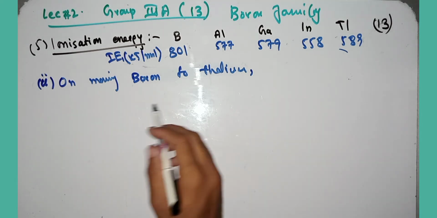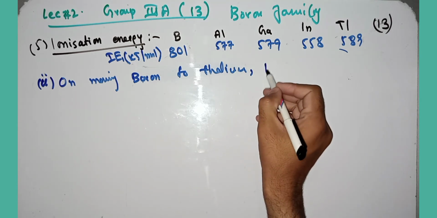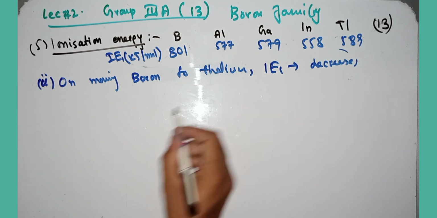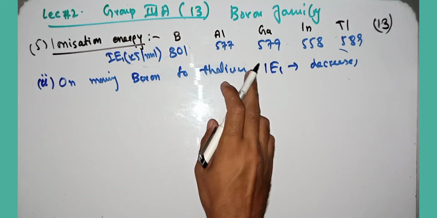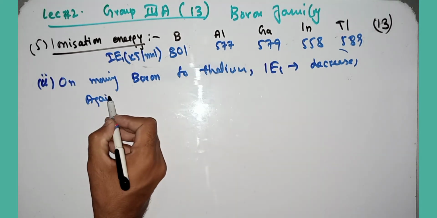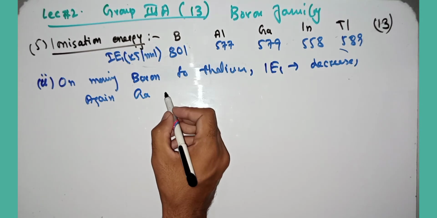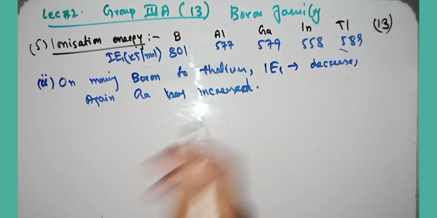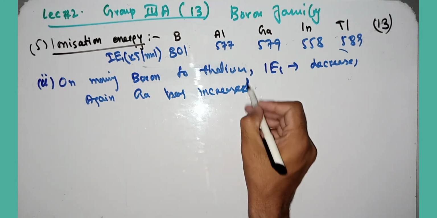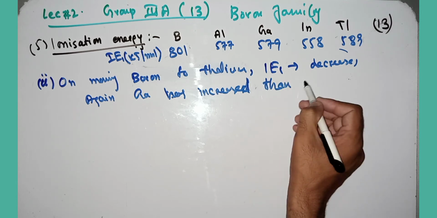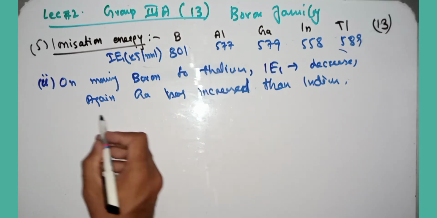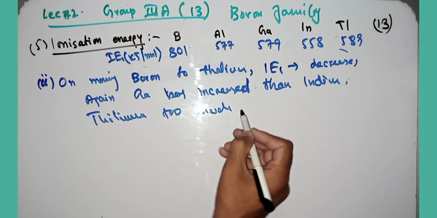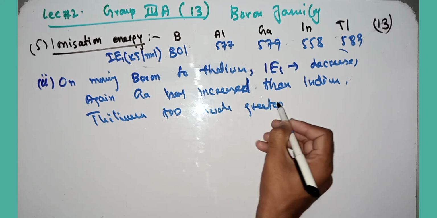On moving from boron to thallium, first ionization energy decreases, then gallium has increased, then indium decreases, while thallium is much greater as compared to the previous one.